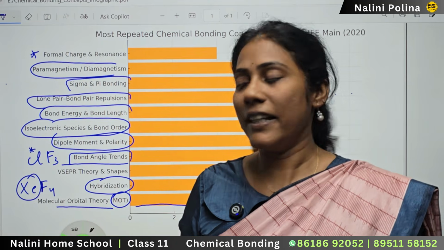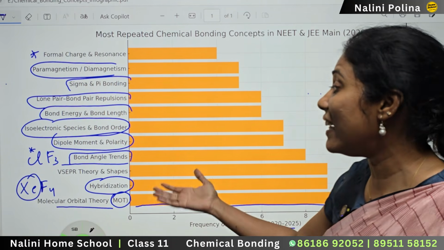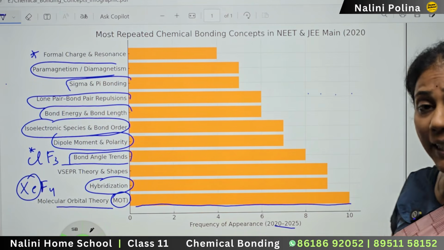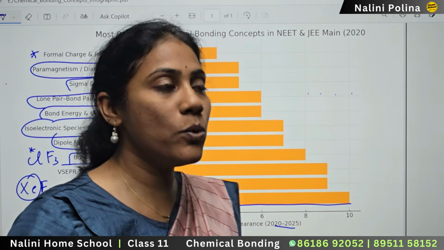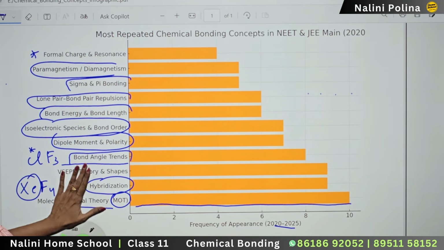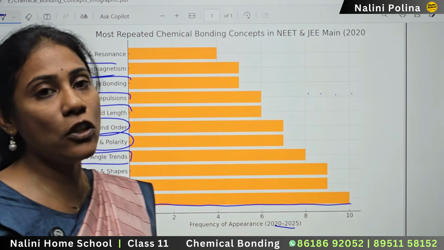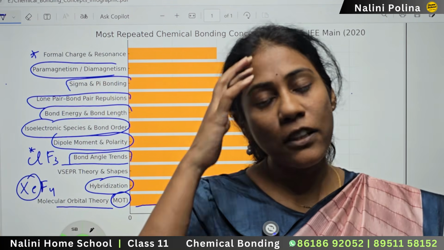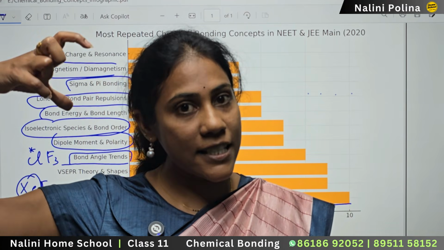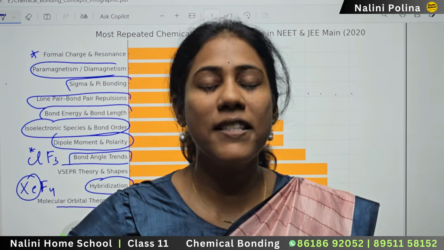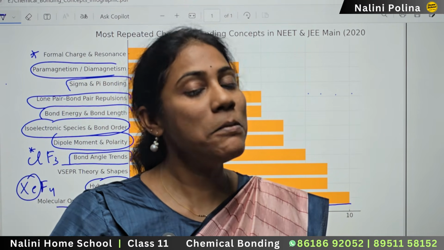That is the smartest way of learning. So this is all about the analysis and the frequently asked concepts relating to chemical bonding, and in my next video I will come up with the exact PYQs that were asked from these concepts. I will cover all these concepts along with the concept explanation, not just solving a question. In my videos you can witness that I take a question and explain the question along with the concept, so that the concept becomes perfect and the question also becomes perfect.